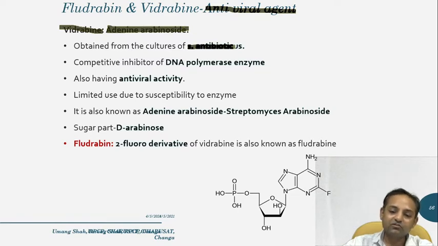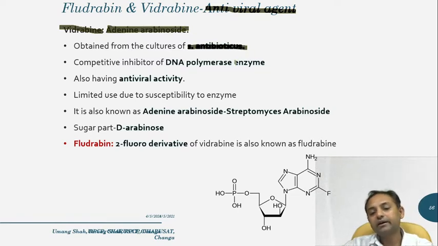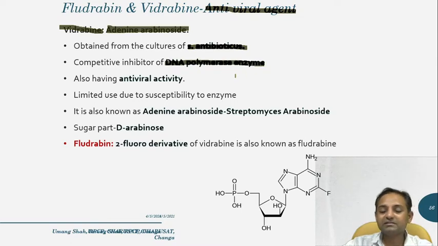Basically, it is obtained from Streptomyces antibioticus. It is a competitive inhibitor of DNA polymerase enzyme, so that you have to remember. Vidarabine's mechanism is on DNA polymerase enzyme, it also has antiviral activity as I said, and limited use due to susceptibility to the enzyme. It is also known as adenine arabinoside, as well as Streptomyces arabinoside.